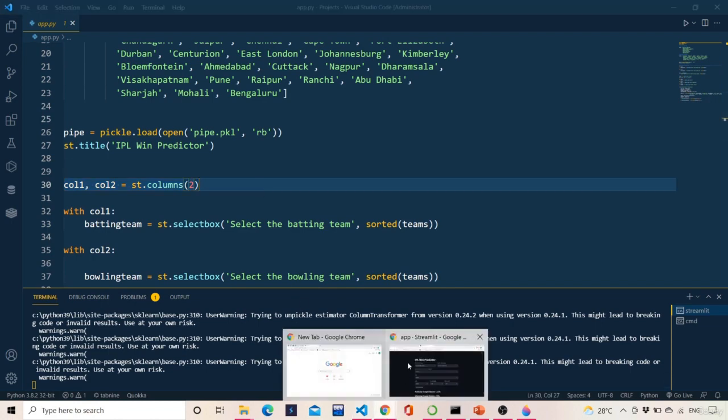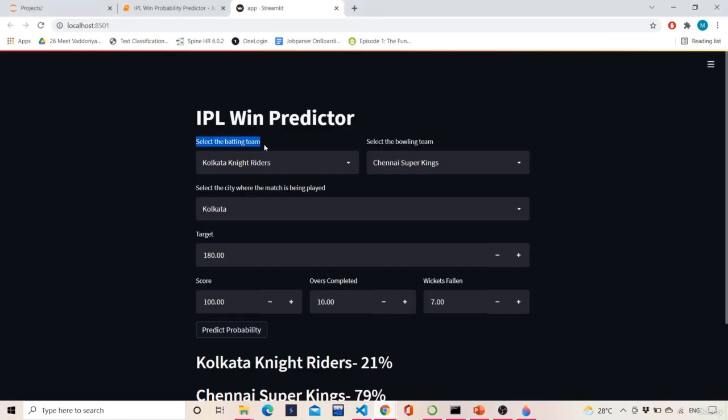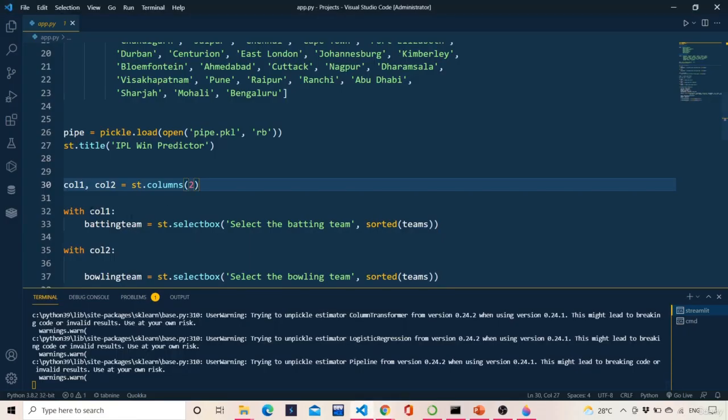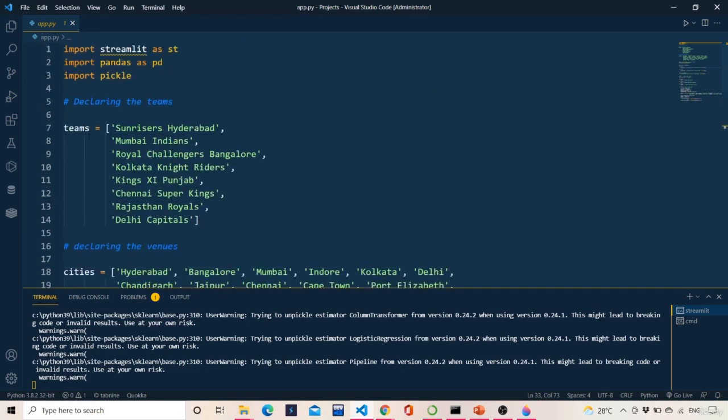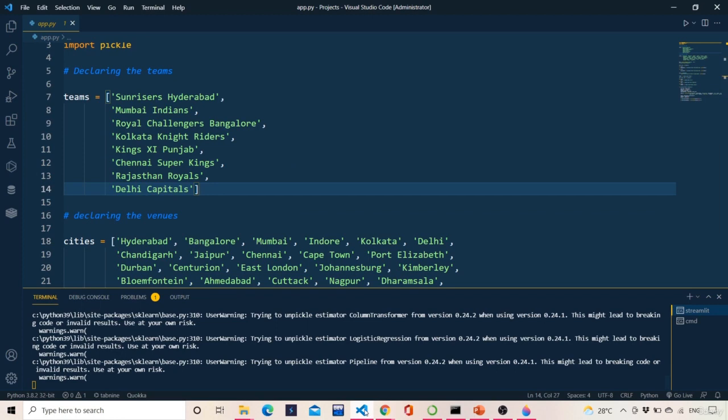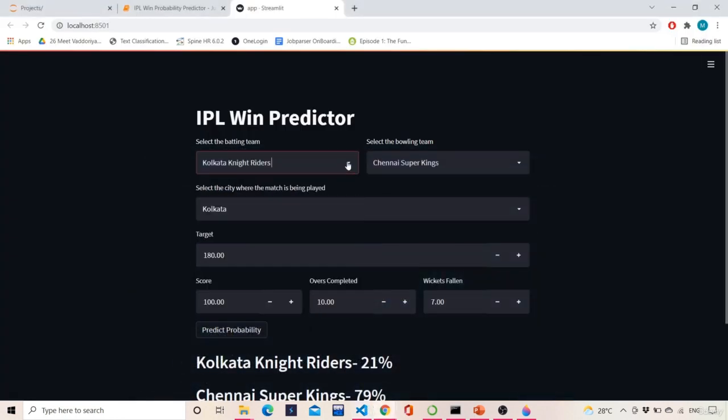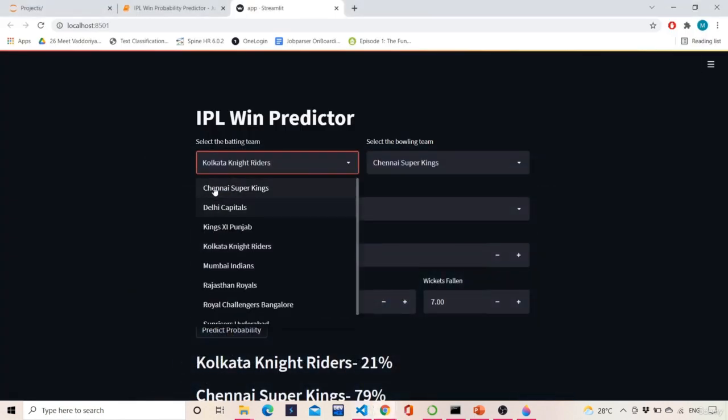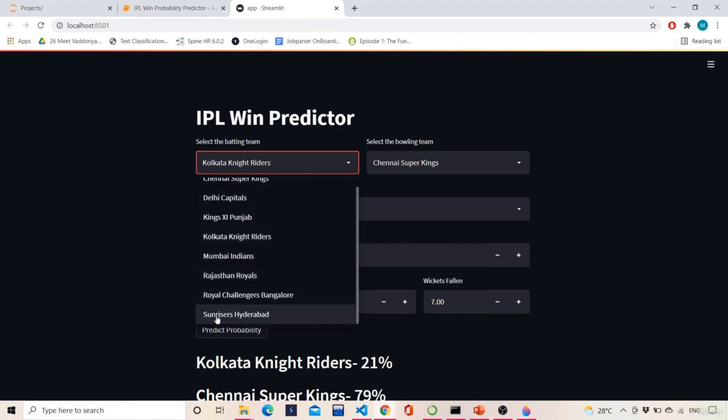Once that is done, col1, col2 is equal to st.columns of 2. So there are two columns which I set: select the batting team, select the bowling team. With column 1 I am saying batting team is equal to st.selectbox, select the batting team, sorted teams. Now I am sorting it lexicographically, so if I see from Chennai Super Kings, it will get sorted from A to Z format.